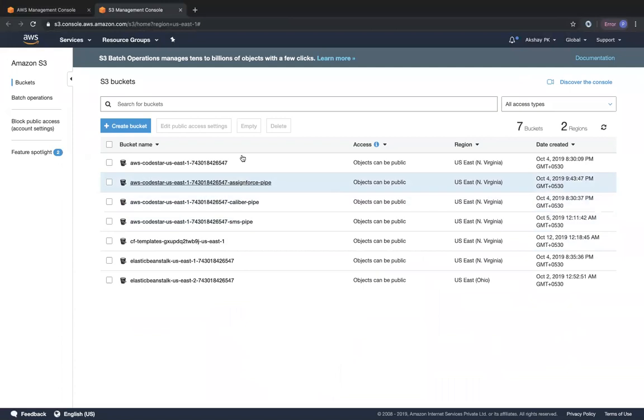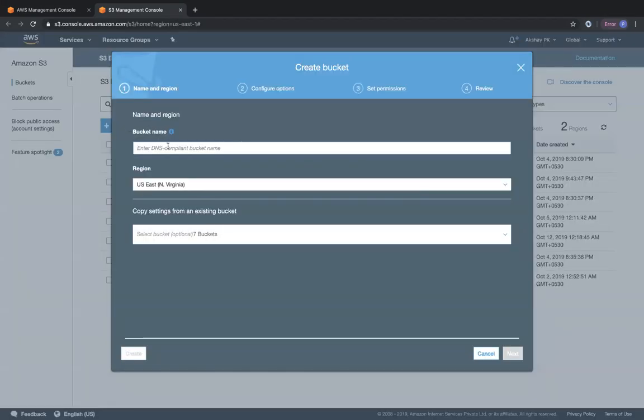So before that, in this screen, you can see over here that the access is "objects can be public", the kind of access that we have given for all these buckets. So when we go ahead and create a bucket, always remember that bucket names are global. Like I mentioned in the last lecture when it came to IAM, if we create a new bucket, we have to ensure that its name is unique and its DNS is global. So any other person in any other AWS account who has the same bucket name that you do, you will not be able to create a bucket with that same name.